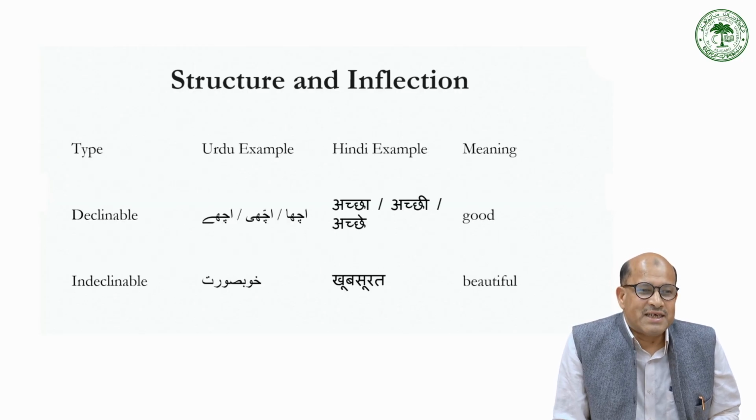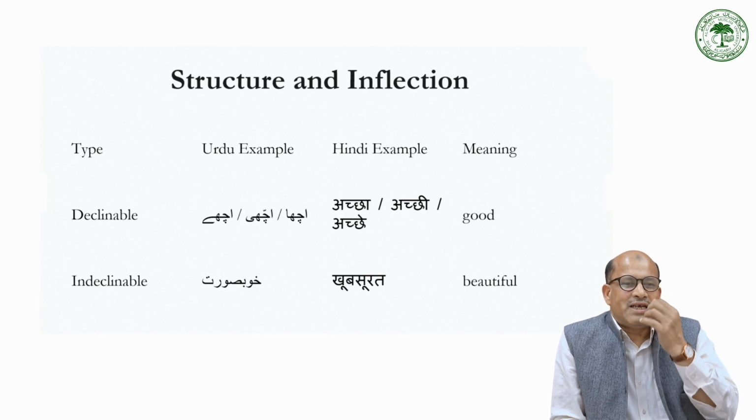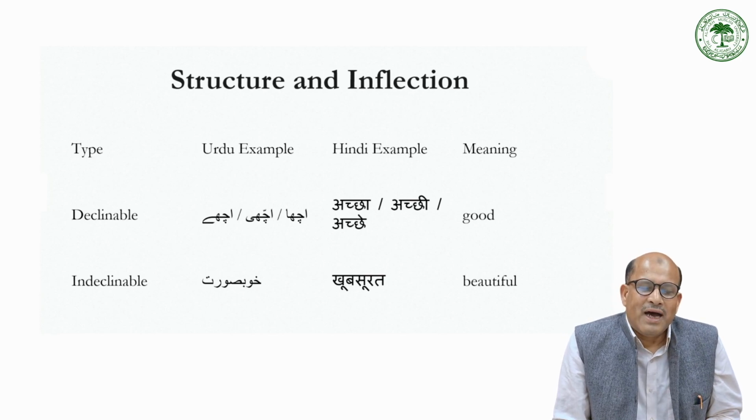The basic structure, if you look at this, is a concept by now. We know declinable or marked change in acha, achhi, achhe, as in Urdu how it is written. In Hindi, acha, achhi, achhe, referring to good, known as declinable. Declinable towards the noun they modify. So acha ladka, अच्छे लड़के, अच्छी लड़की और अच्छी लड़कियां.